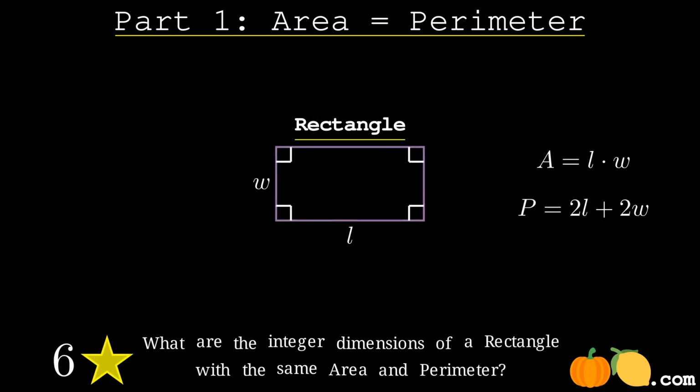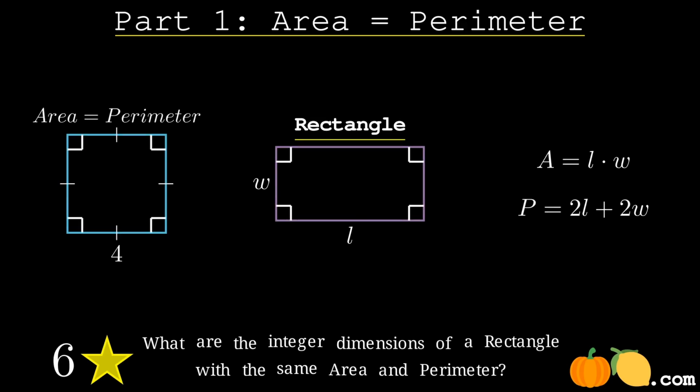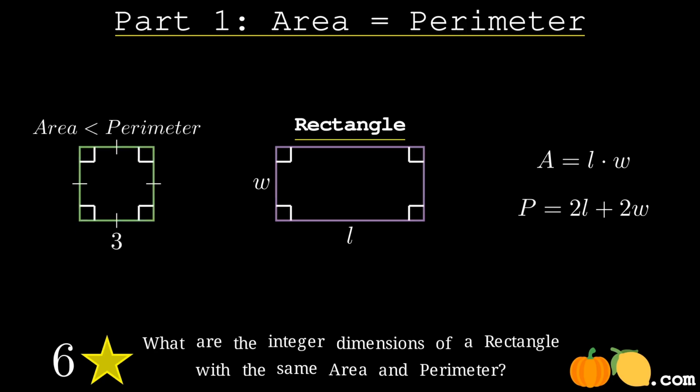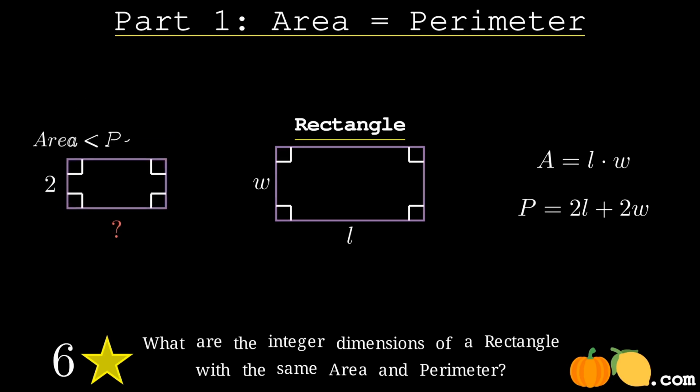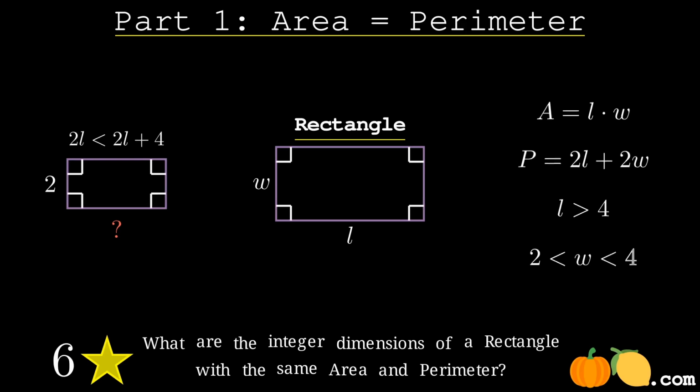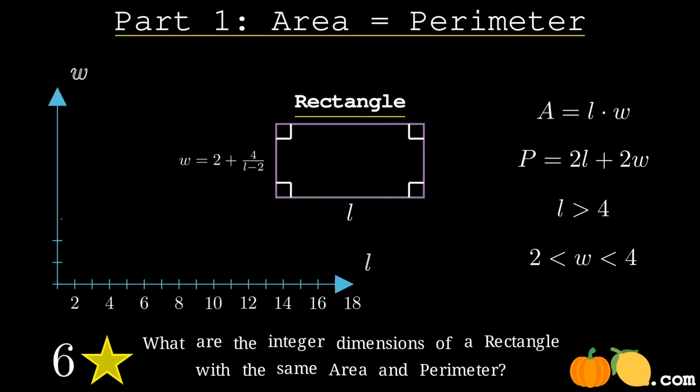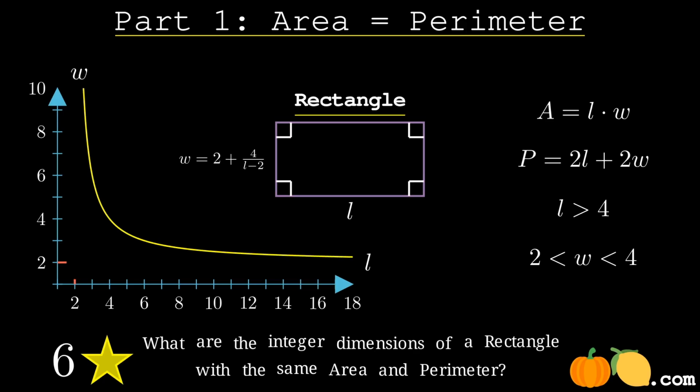In order for a square to have the same area as perimeter, the side length is going to be 4. If that side length of the square is less, the perimeter is greater, and if it's more, the area is greater. So in order for our rectangle's area to equal its perimeter, one of the values is going to have to be greater than 4 and the other is going to be less than 4. It's also true that the lesser value has to be greater than 2. We see that the only integer solution other than 4 and 4 is 6 and 3.